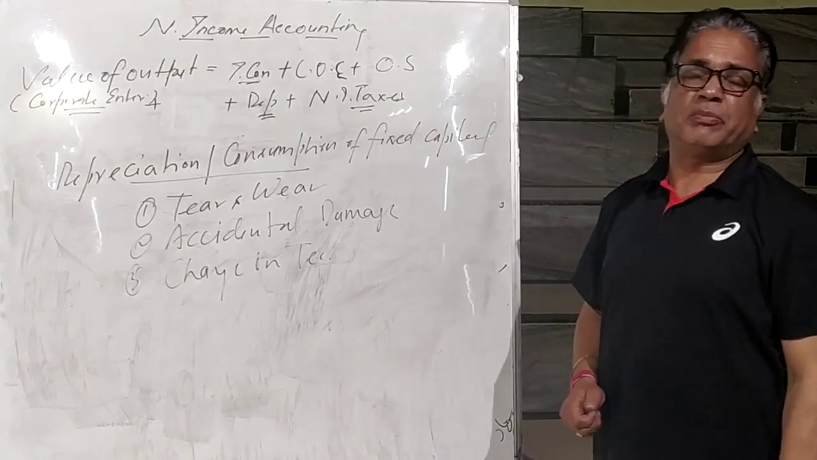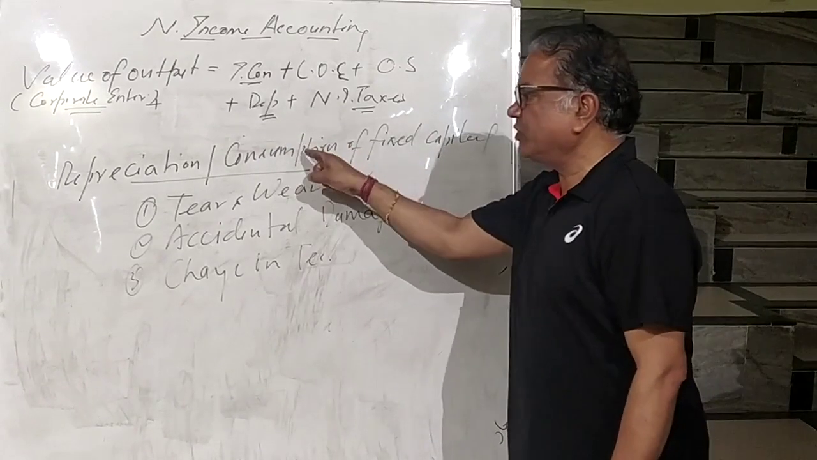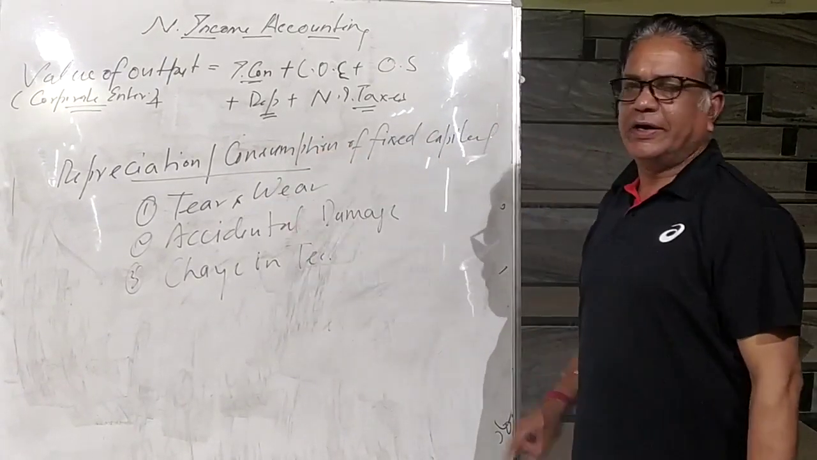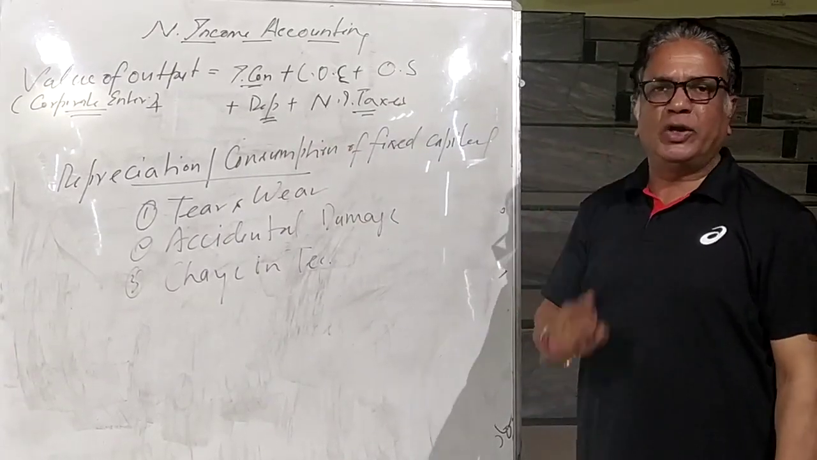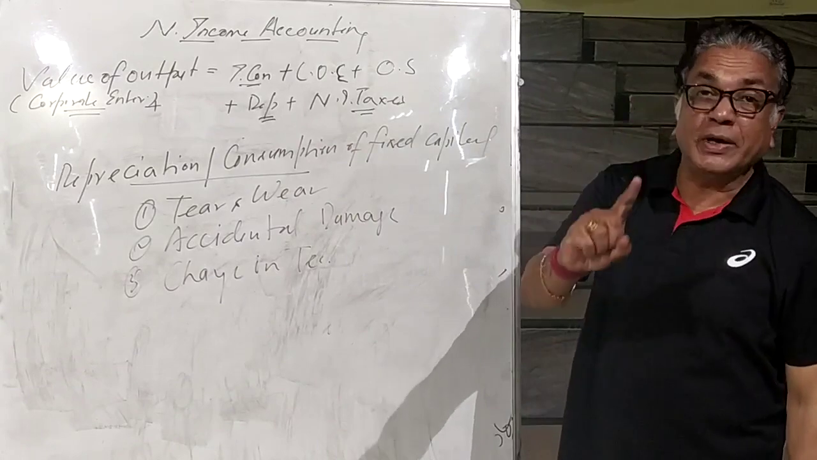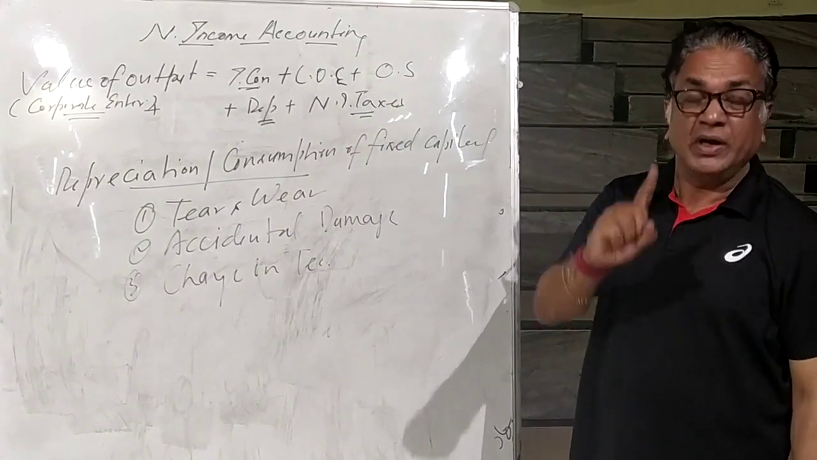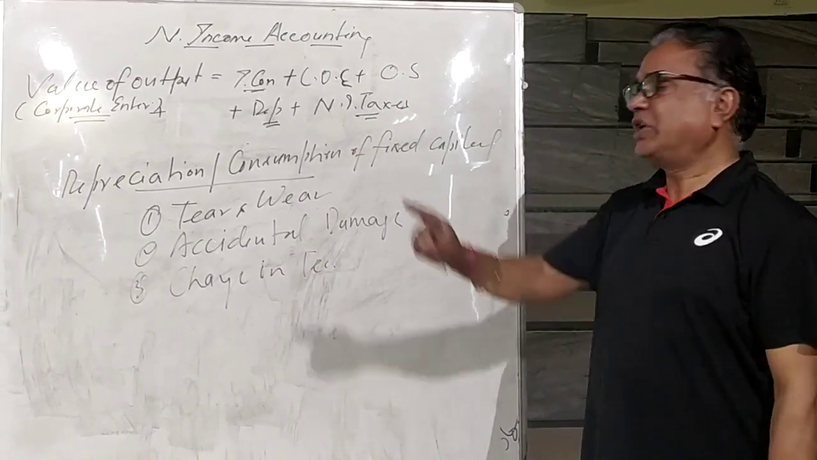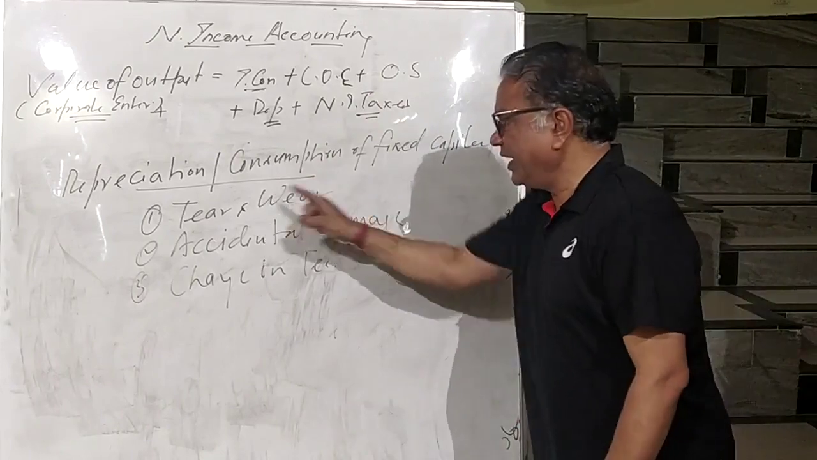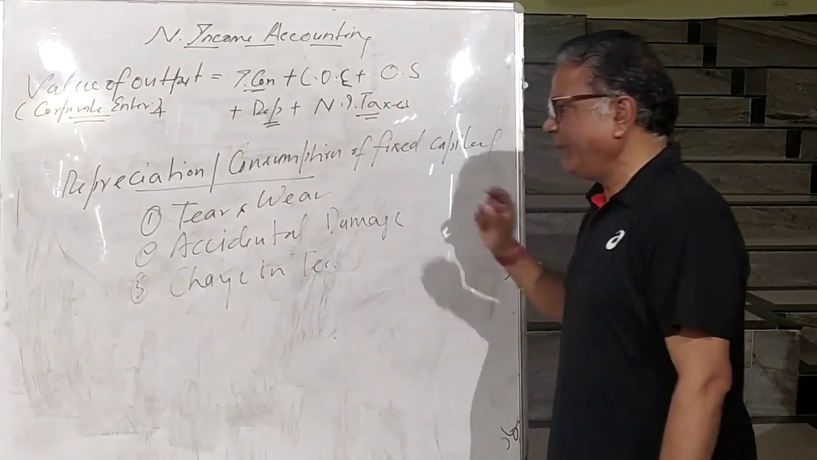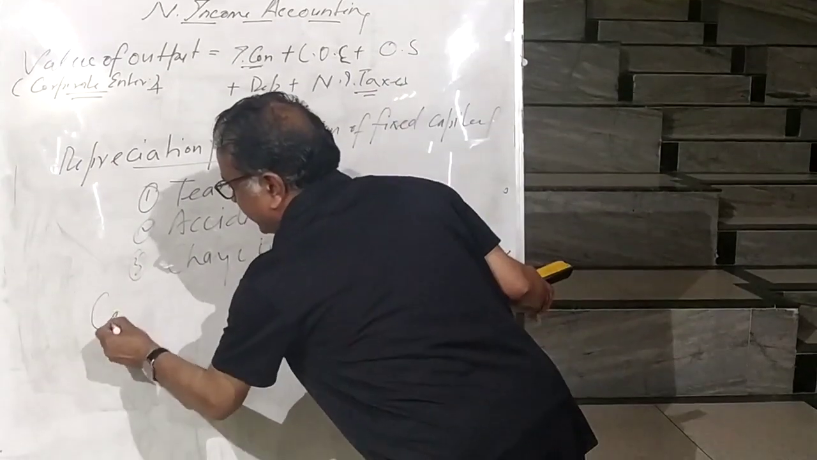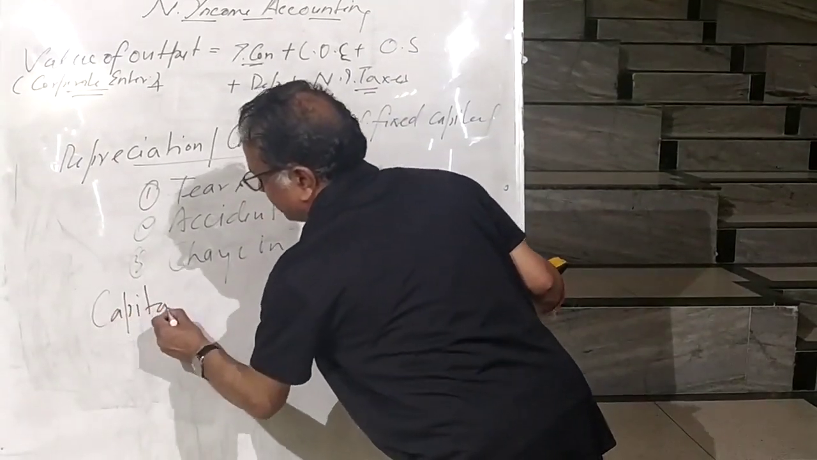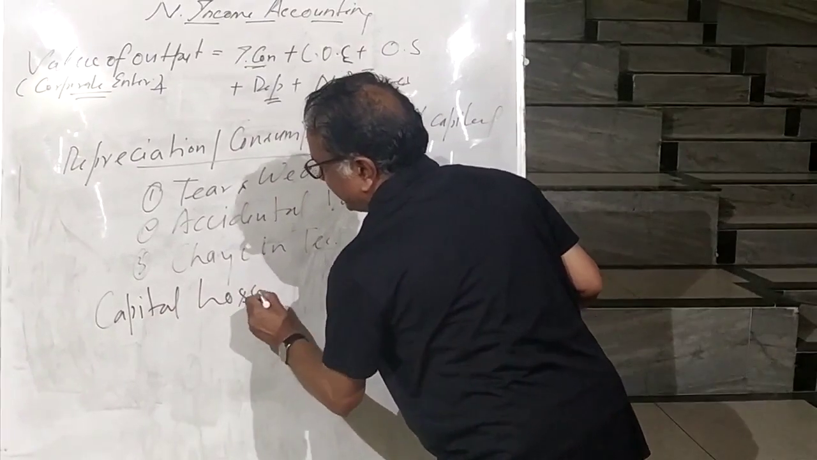This is also a 3-mark possible question. Define depreciation and its components. Depreciation or consumption of fixed capital means loss in the value of fixed assets during production. How is this loss possible? Due to tear and wear, due to accidental damage or due to change in technology. Here we find another term, capital loss.